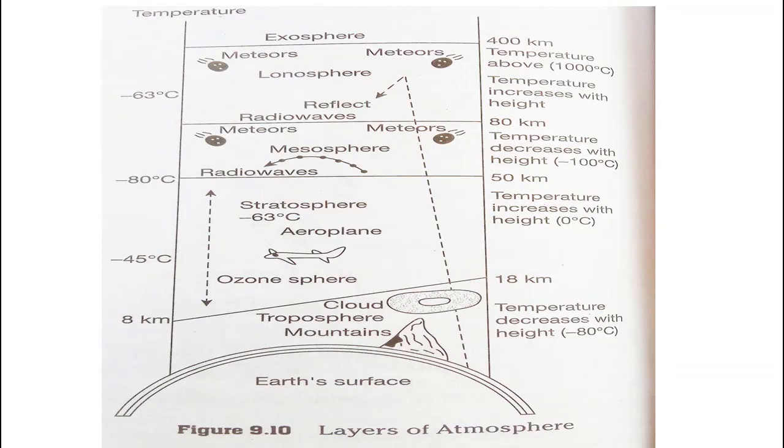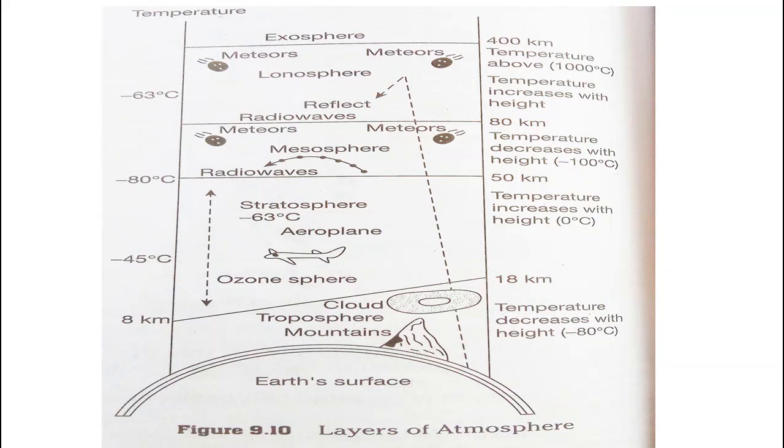Friends, this picture is showing us different layers of the atmosphere. The first and very lowest layer of the atmosphere is the troposphere, and the troposphere extends up to 18 km at the equator and 8 km at the poles during the winter, and the temperature decreases with height. Please remember this point. In the next examination it may arise. And in the troposphere we find clouds, dust particles and mountains.